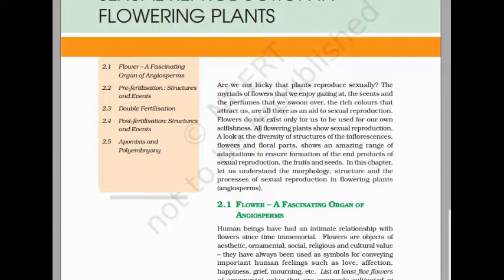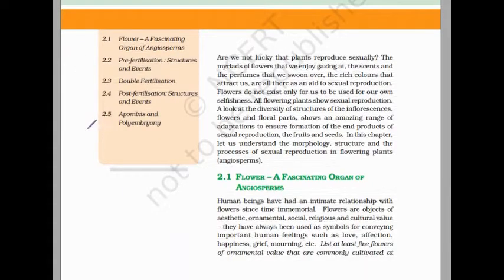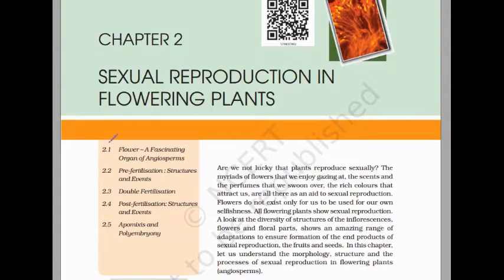So today we are going to talk about a new chapter, the sexual reproduction of flowering plants. As you know, R.H. Whittaker proposed the five kingdom classification: Monera, Protista, Fungi, Plantae, and Animalia. And in the plant kingdom classification, here the angiosperm,